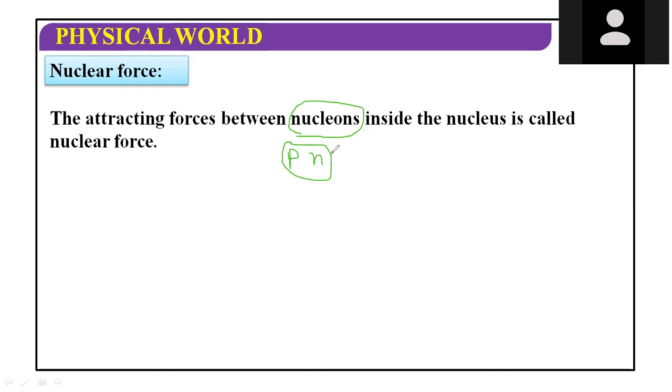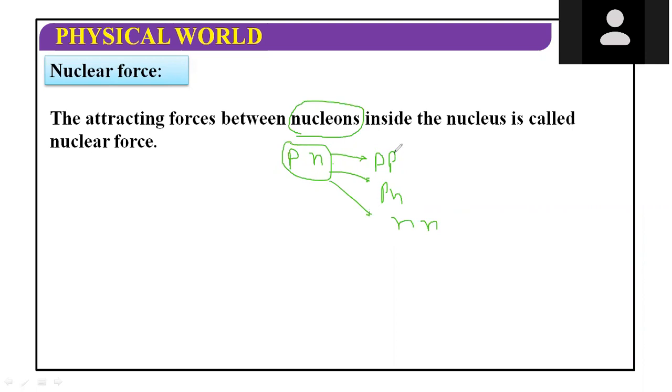Depending upon the atomic number of the element we are studying, these will exist in pairs. We can have a proton pair, a proton neutron pair, and a neutron pair.